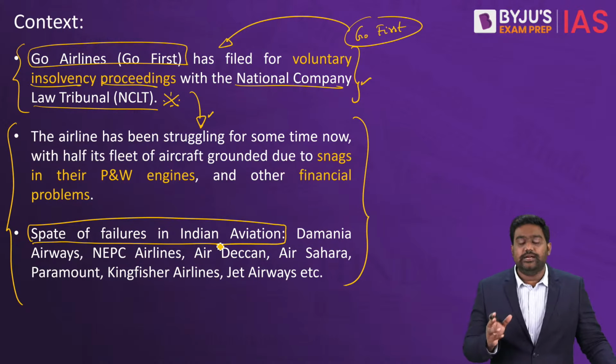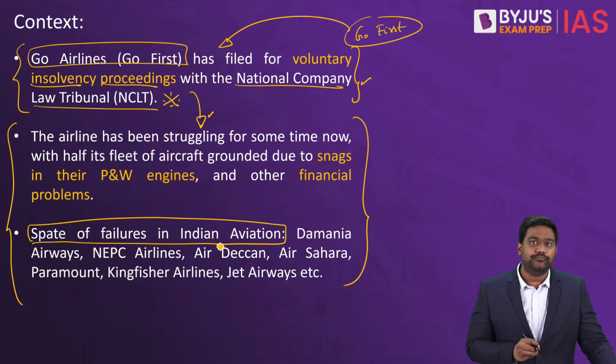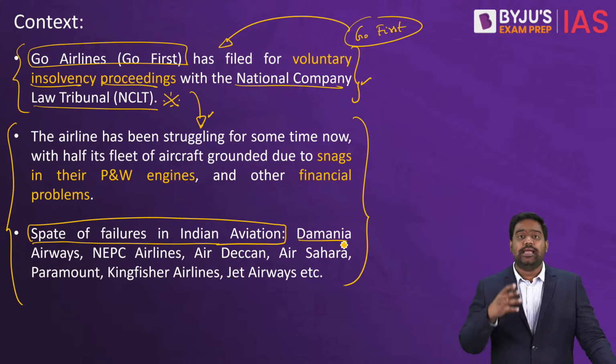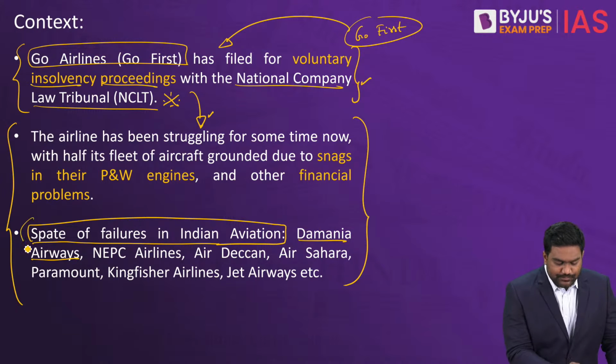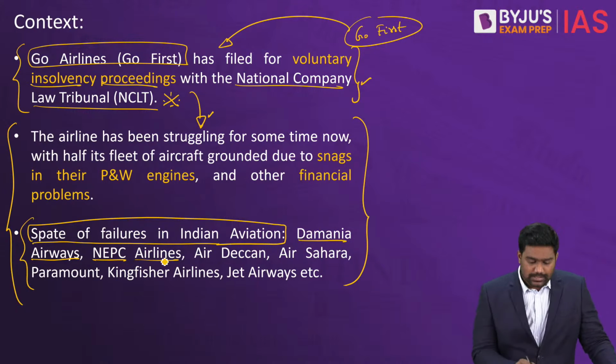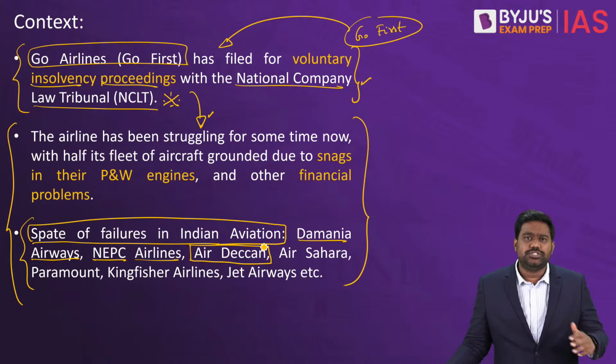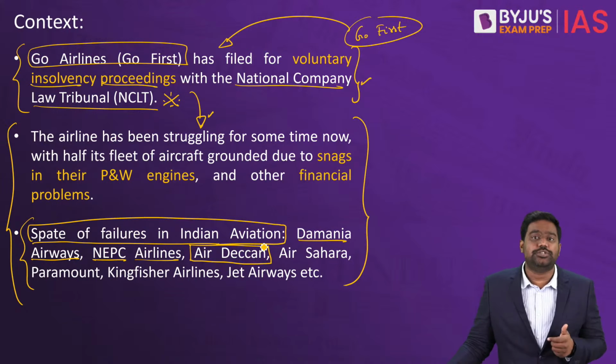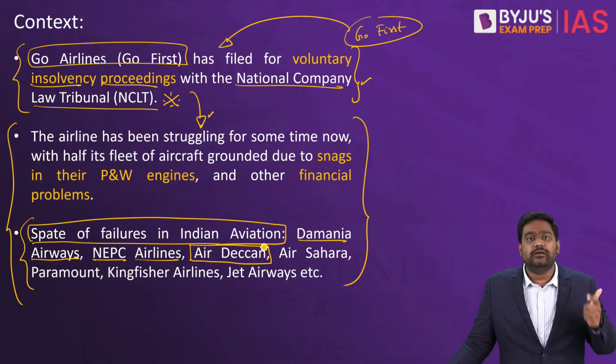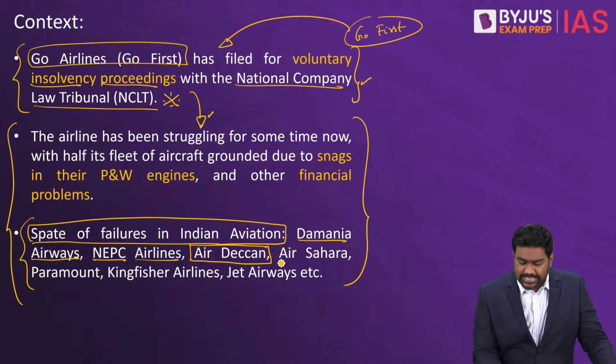In the last 30 years, we have seen multiple commercial airlines crashing to the ground. In the 1990s, we had the Damania Airways and later NEPC Airlines, which crashed. Then Air Deccan, started by Captain Gopinath, which was quite popular for its low-cost options, also crashed and failed in early 2000. Then came Air Sahara and its spectacular failure.